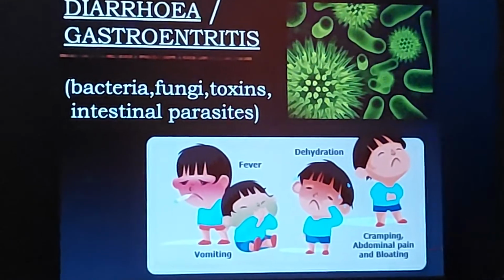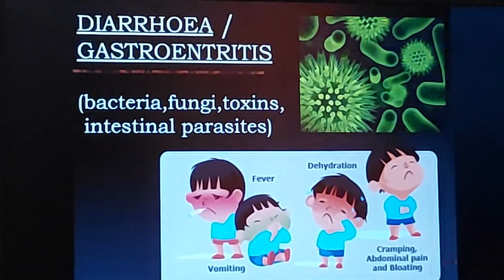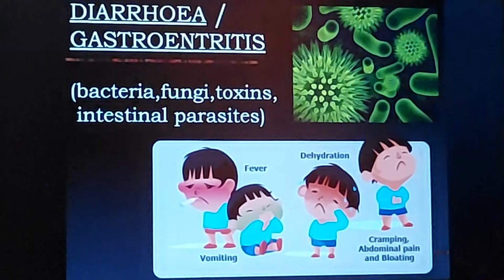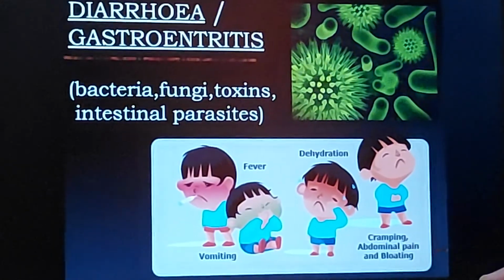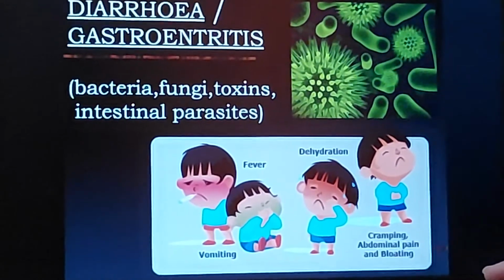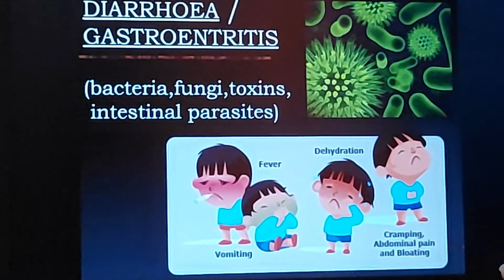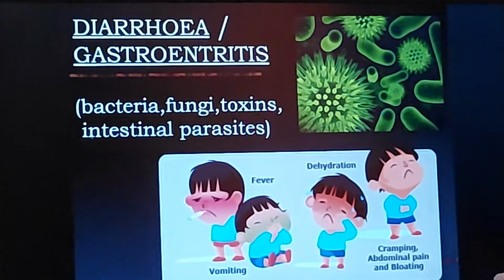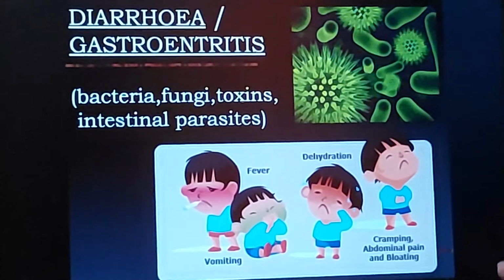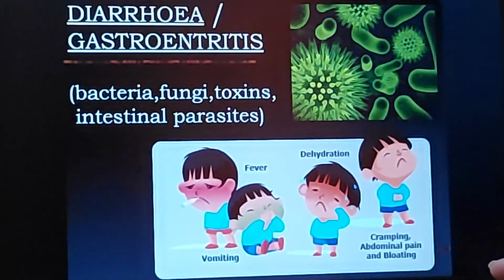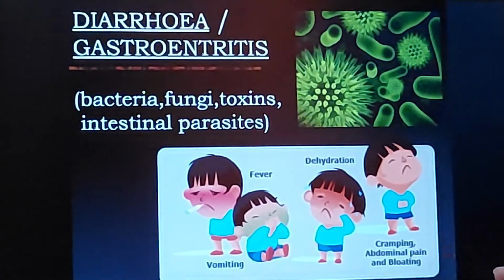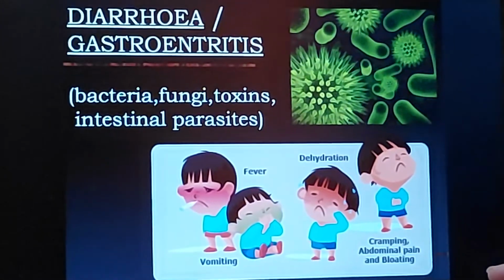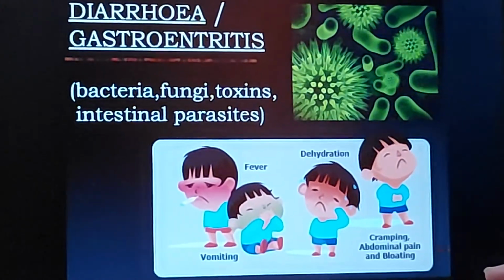So sometimes diarrhea becomes fatal if it is not taken care of properly. Diarrhea can be prevented by not taking contaminated food and water. And when a person is suffering from diarrhea, one should take a lot of water along with salts, ORS we call it, oral rehydration salt, that prevents diarrhea and maintains the salt balance in the body.